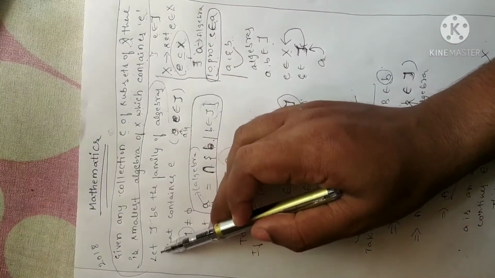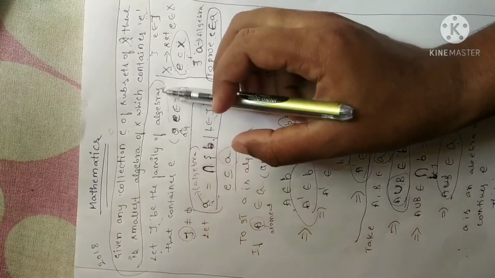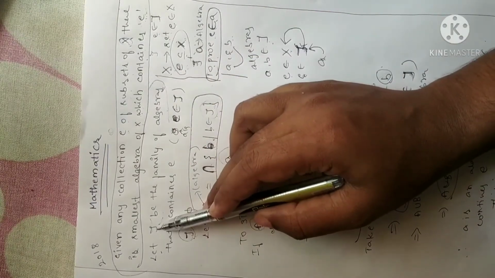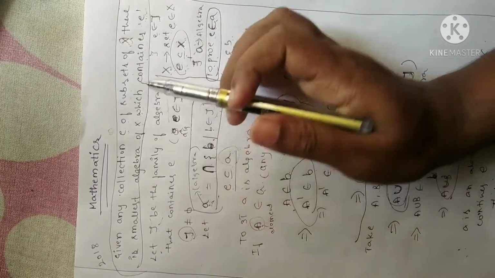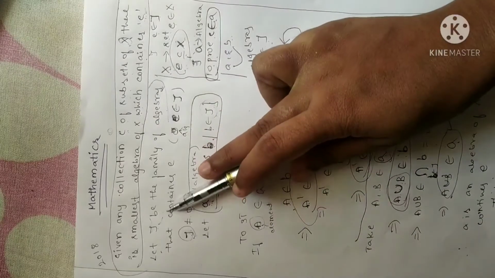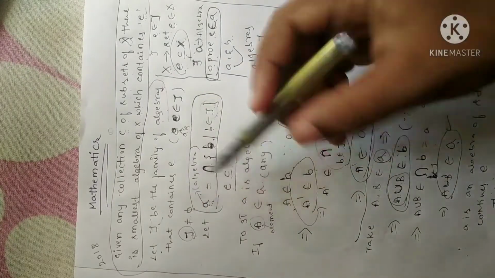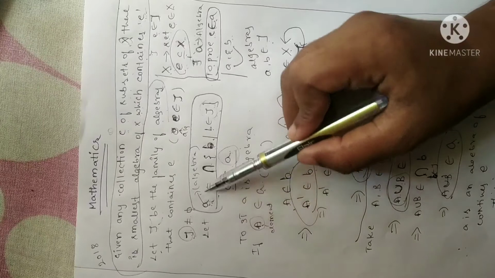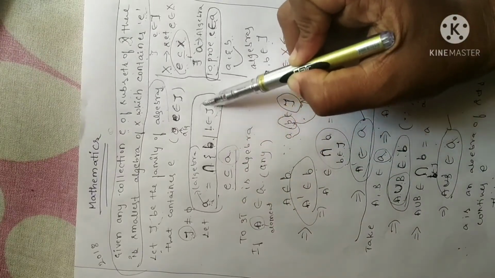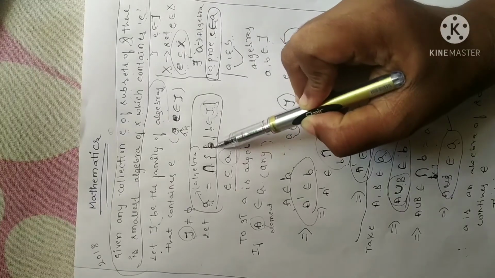So what I have assumed is tau as a family of algebras, in the sense that whatever elements belong to tau will be an algebra which contains E. So tau should not be equal to the null set. Why? Because there should be at least one algebra, since we have assumed tau is a family of algebras. Now I have assumed A as the collection of all the algebras having the common properties. Let me take that as B.